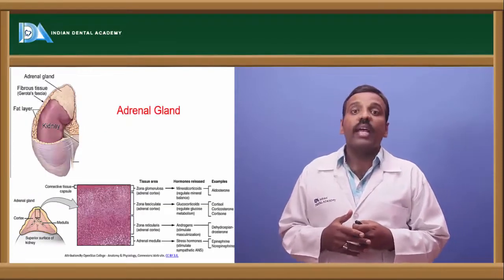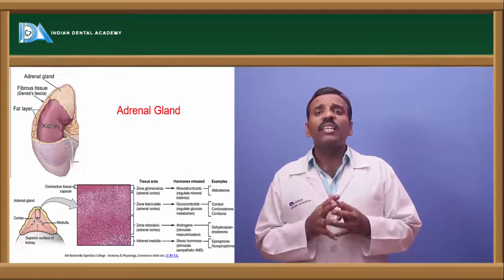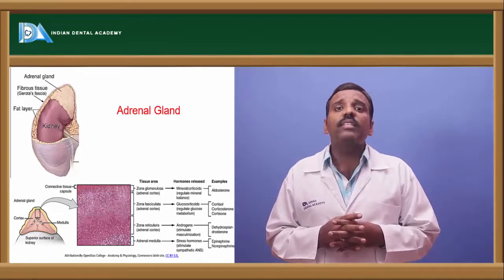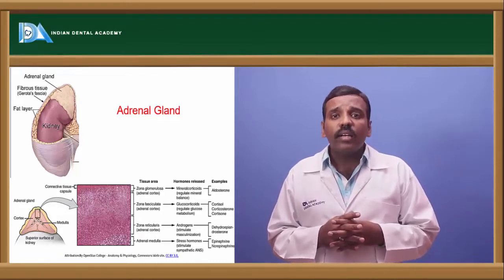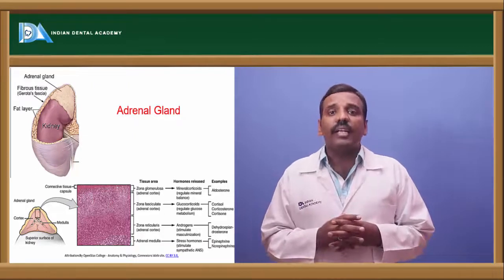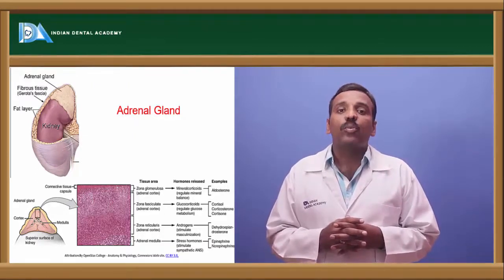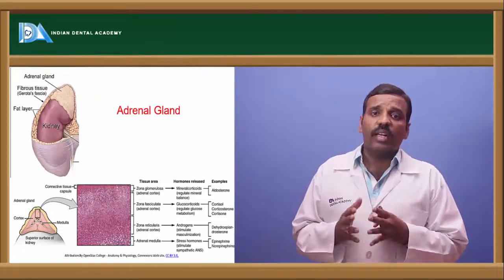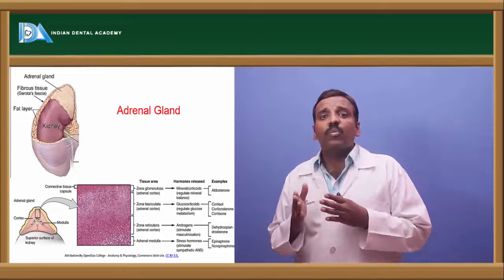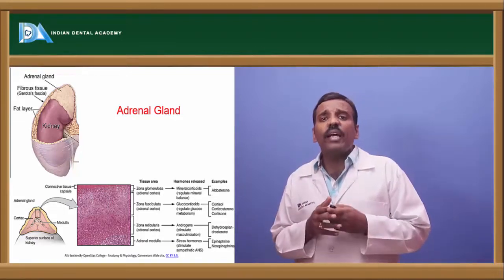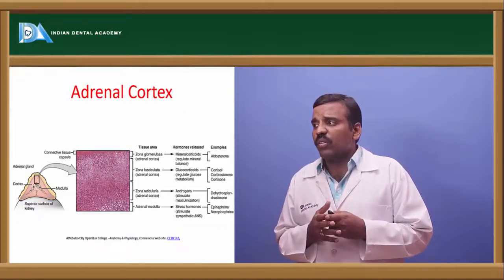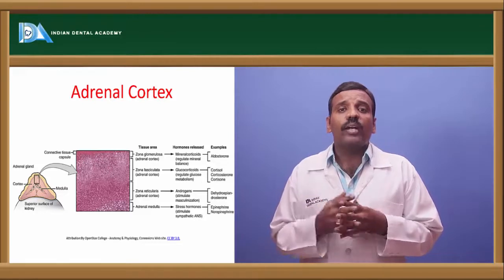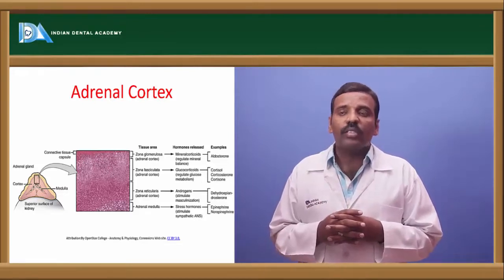Okay, and next is the adrenal gland. These adrenal glands are also called suprarenal glands because they are present on the surface of the kidneys. The adrenal gland is divided into two parts: the adrenal cortex and the adrenal medulla. The adrenal cortex contains three layers: zona glomerulosa, zona fasciculata and zona reticularis.